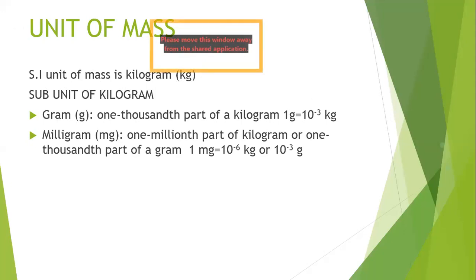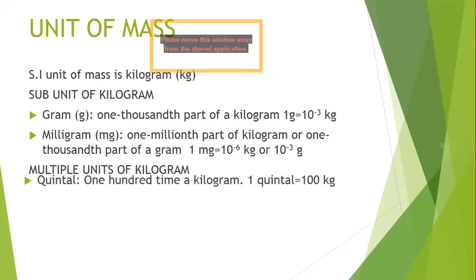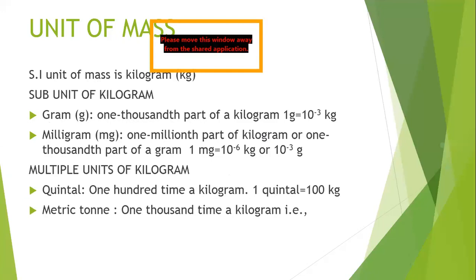But milligram is actually the 1,000th part of a gram. Milli stands for 1,000. So it is the 1,000th part of a gram, but it is 1 millionth part of a kilogram. So understand, milligram is 1 millionth part of a kilogram, and it is the 1,000th part of a gram. We have multiple units, like the quintal, which is used for 100 kg, and then the ton, or metric ton, which is 1,000 kg.